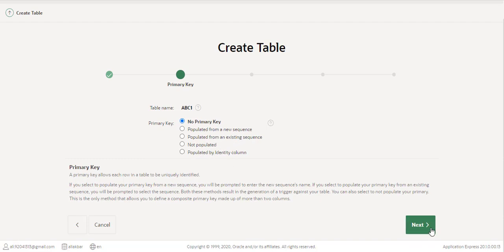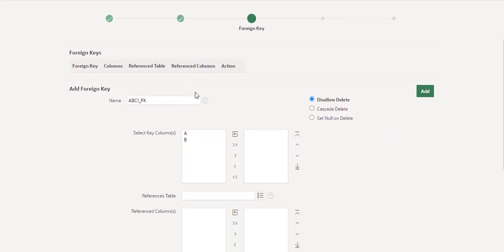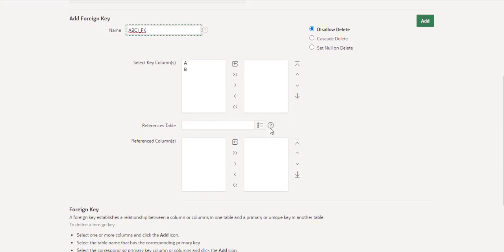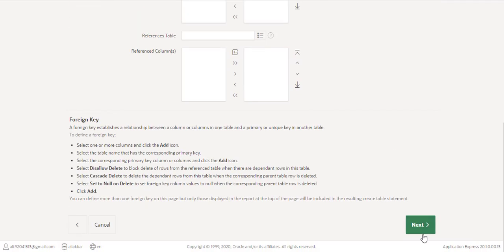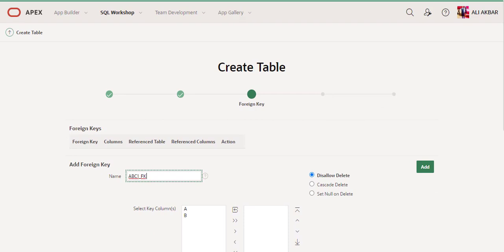I just press next. You can see here add foreign key. This is very beautiful. You can create a foreign key, disable, disallow delete, cascade delete, all the functions which your DBA performs, you can do here. Then when you press next, this table will be created in your database structure.